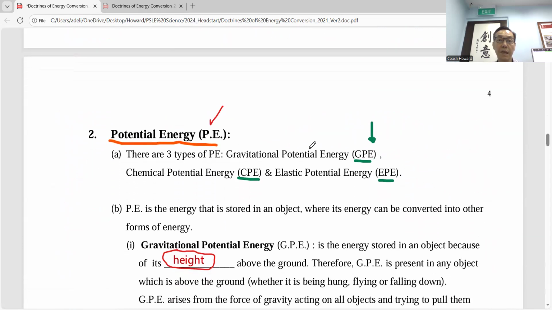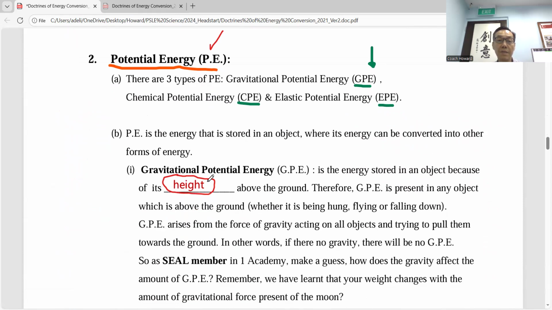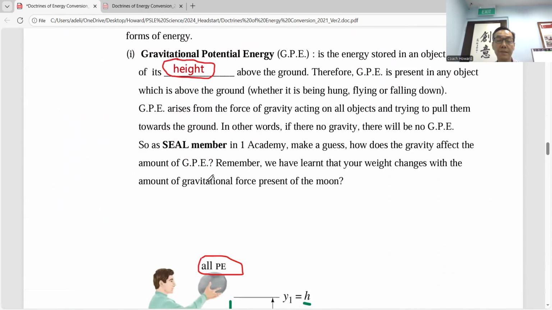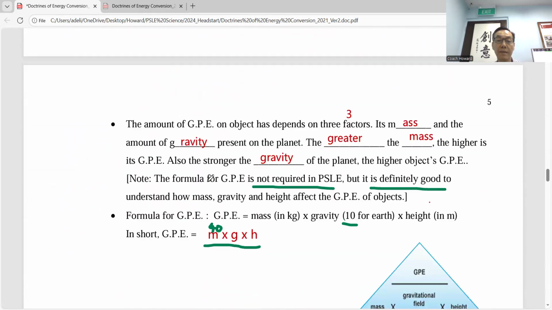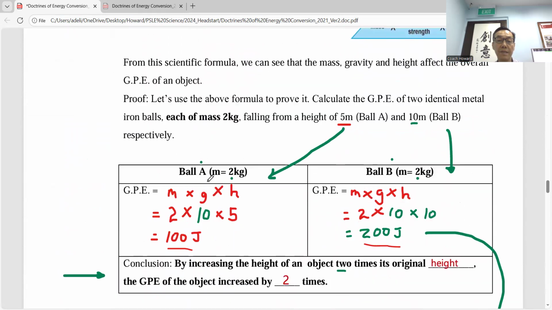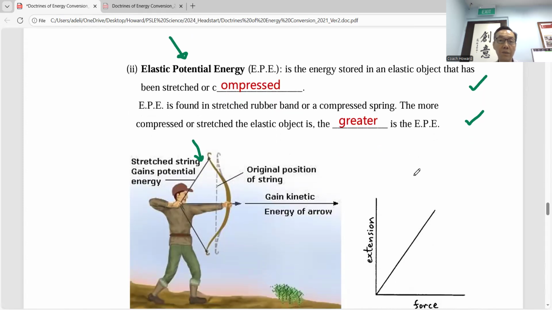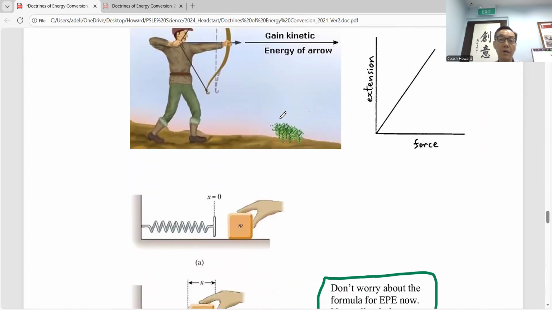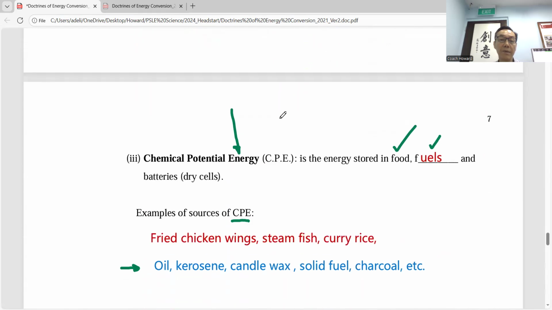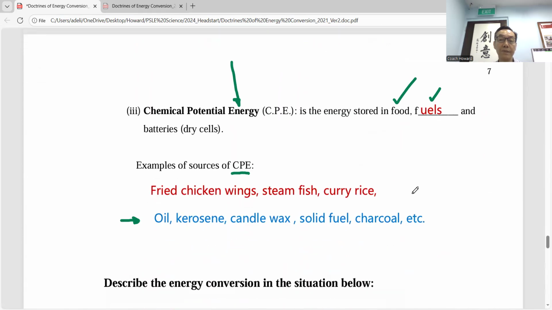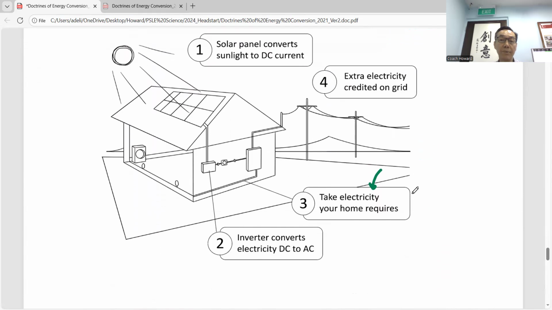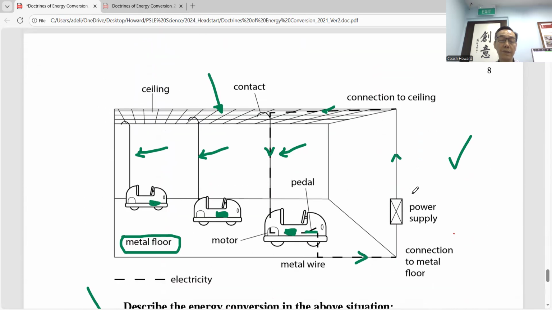Potential energy has 3 types: chemical, gravitational, and elastic. Gravitational potential energy is affected by height and mass. And this is a proof here. Elastic potential energy, do not worry too much. You just need to know the longer the spring is stretched or compressed, the more elastic potential energy is stored. And then chemical potential energy is found in all food and fuel. And then an example of how energy is being converted. This is a good example.